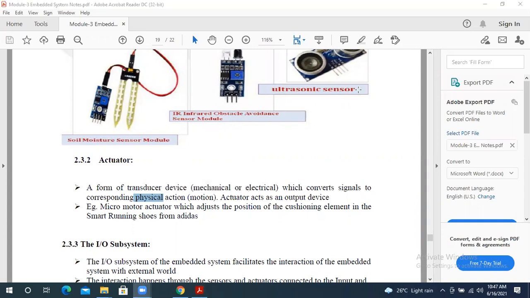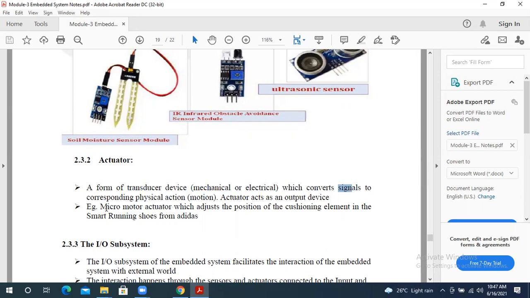It converts the signal from the mind to a corresponding physical action. Physical action means you may push back that person or you may hit that person. That means you do some actions, depending on your input signal, which is the signal already processed by your mind.